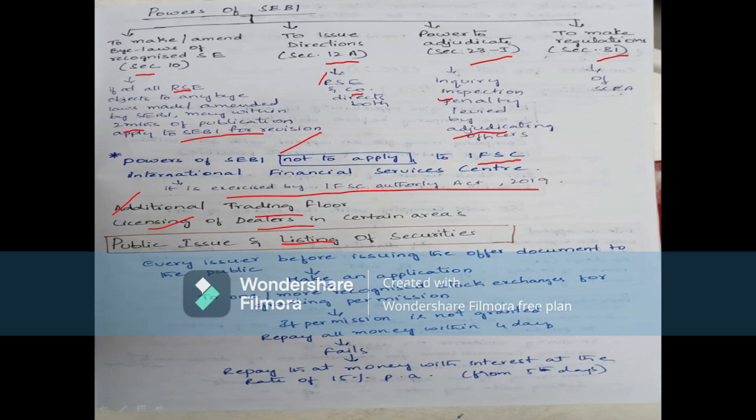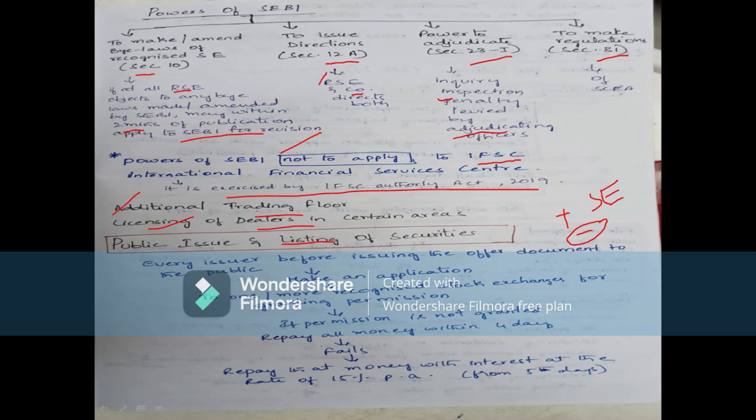If any company is delisted from the securities, listed means adding, listing means the company's name is added in the stock exchange. Delisted means the company is omitted from the stock exchange.